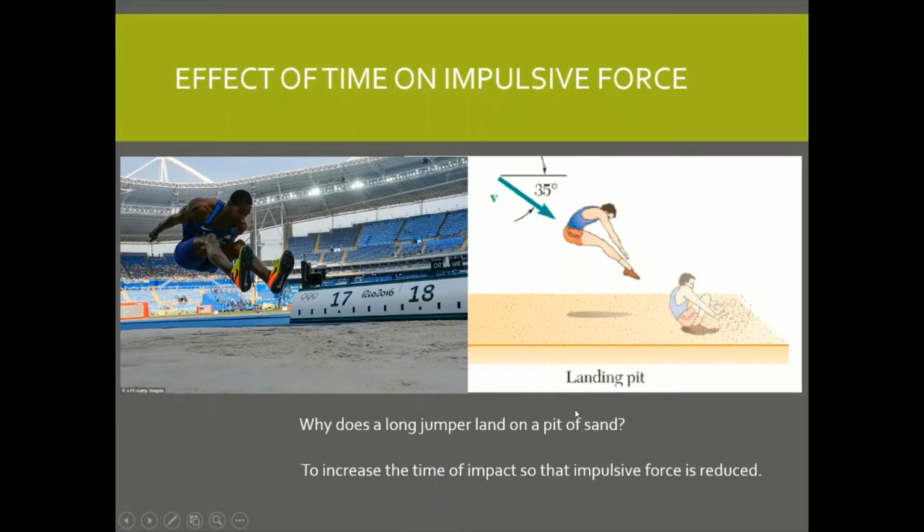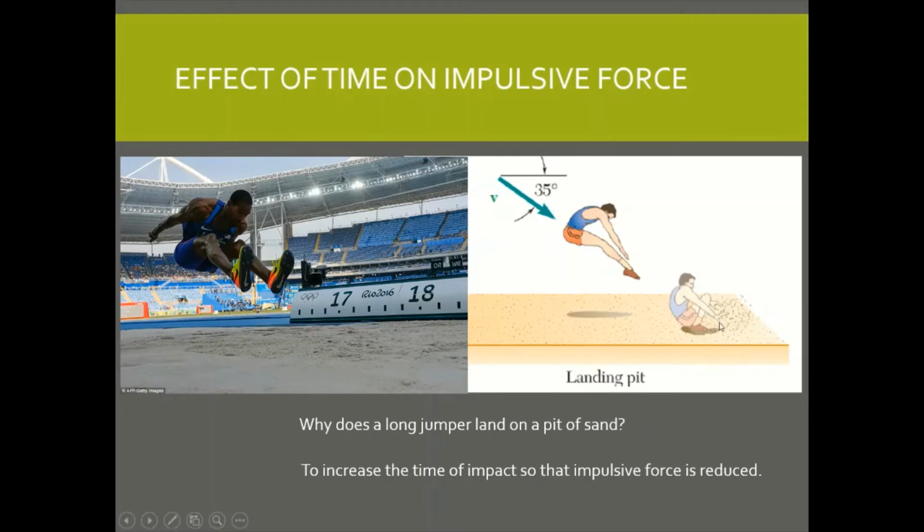Why? By applying the impulsive force, we can explain this. Because when the long jumper jumps into a pit of sand, the sand is soft, he will sink into the sand, and it will take a longer time for him to stop. So the rate of change of momentum is small, right?